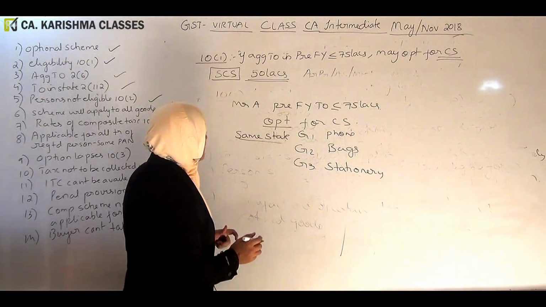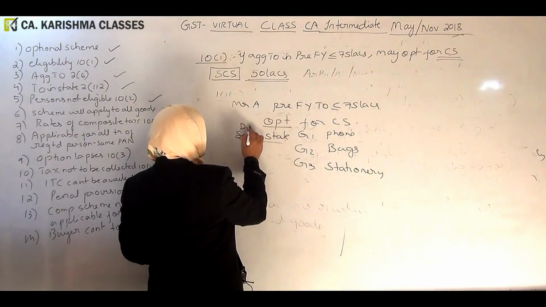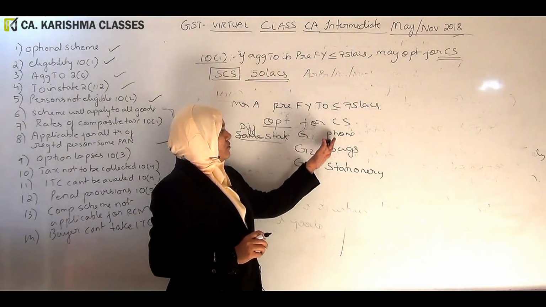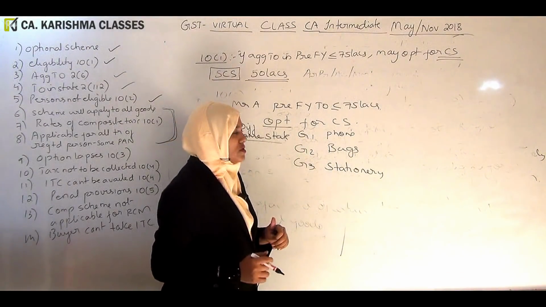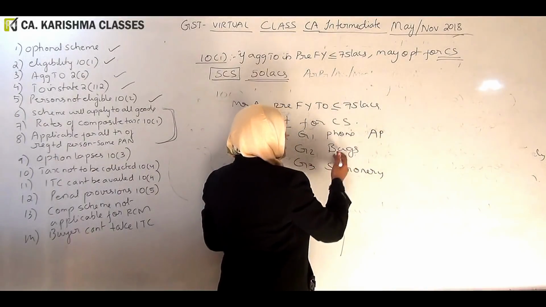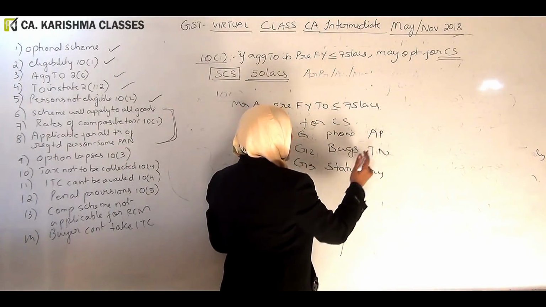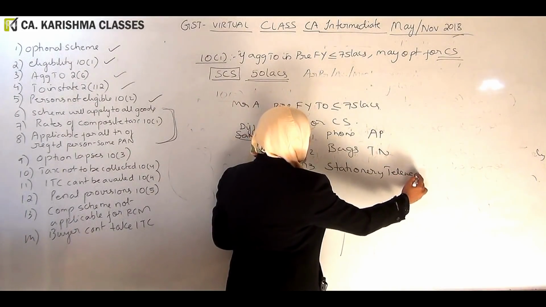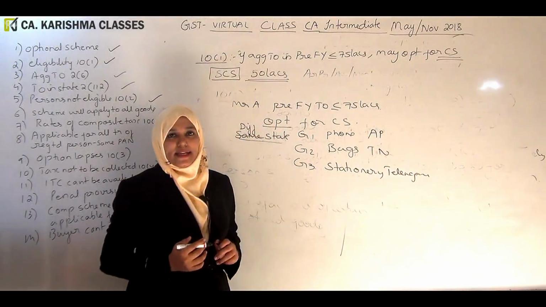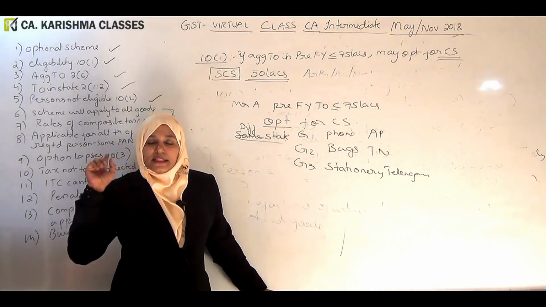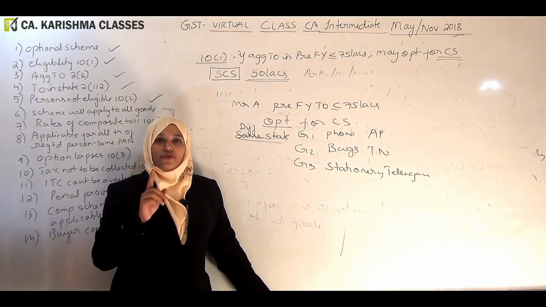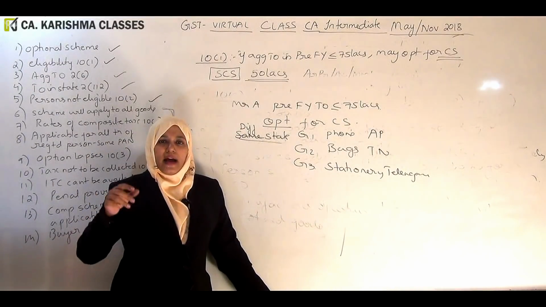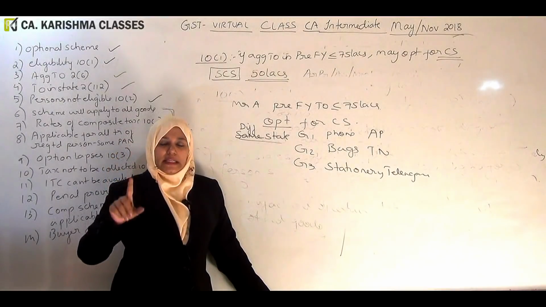Now I will change the example. Different states. Okay. I am into goods 1. I am selling mobile phones from Andhra Pradesh. I am selling bags from Tamil Nadu. I am selling stationery from Telangana state. These are the 3 states where I am doing sale. See, in section 10 subsection 2, we have written that you should not do interstate supply. I am not doing interstate supply. I have 3 branches in 3 states.